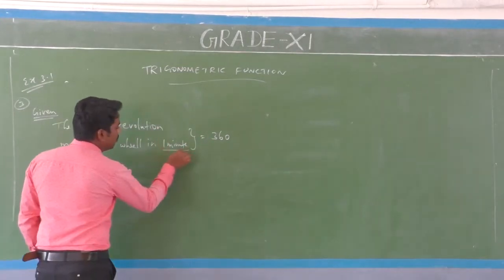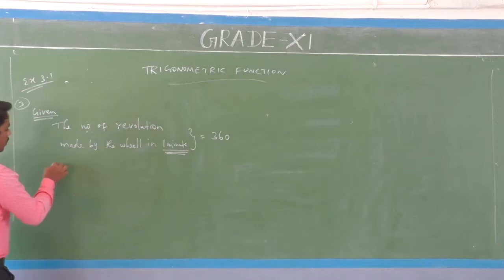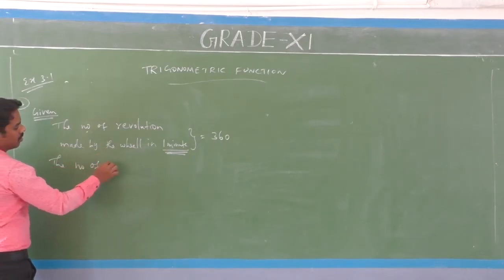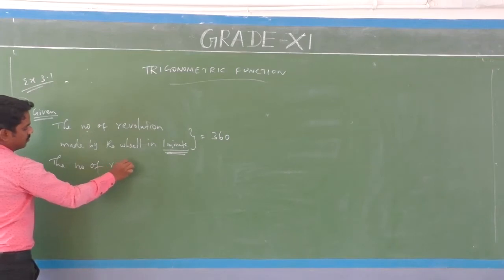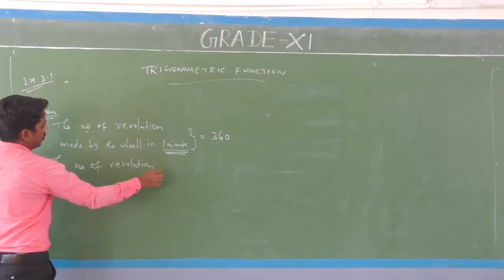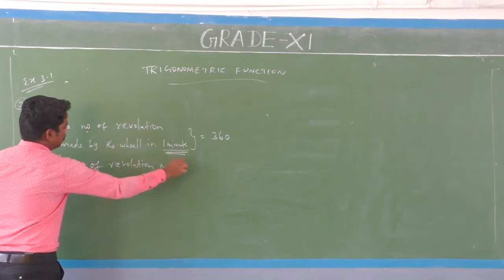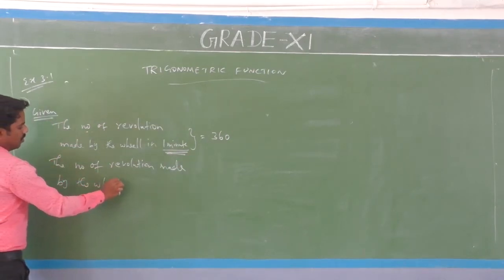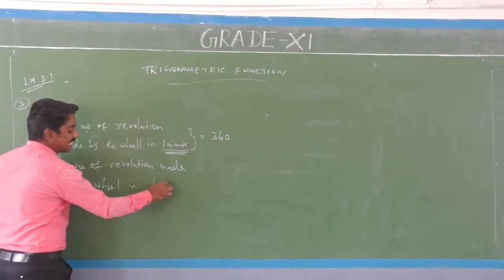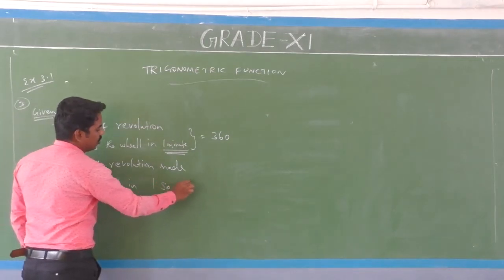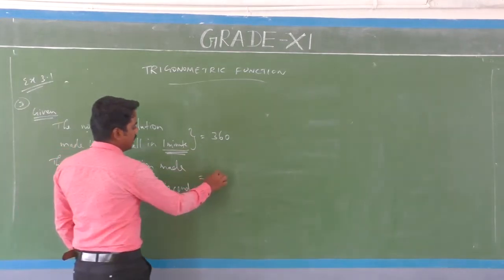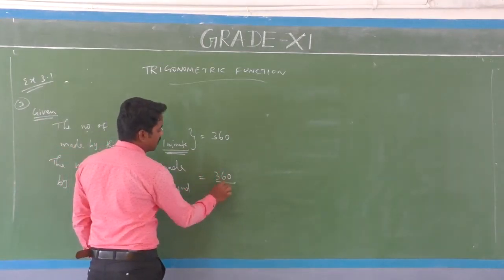Here, given 1 minute, the number of revolutions made by the wheel in 1 second is equal to 360 divided by 60.